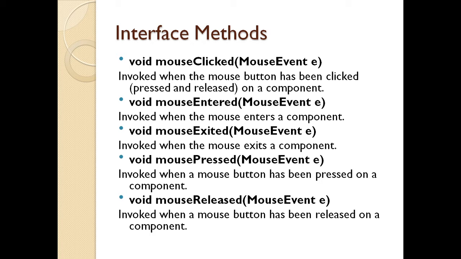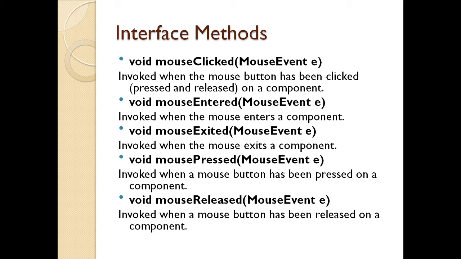Then second is void mouse entered with the object mouse event. Now this method will be invoked when the mouse enters a component. Then is mouse exited. If I move from a component, that means the mouse position is exiting from that component, I use the method called mouse exited with the mouse event and object E.